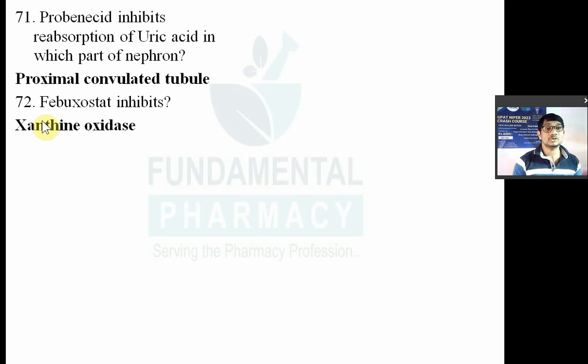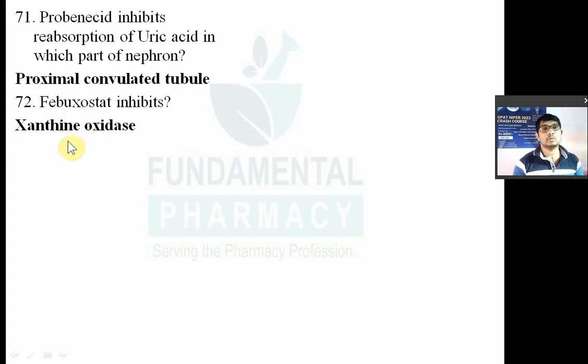So it inhibits this xanthine oxidase enzyme. What is the role of xanthine oxidase? It is involved in the formation of uric acid from xanthine, from the purine metabolite. So it converts purine into xanthine, and xanthine into uric acid. Now that is inhibited by febuxostat and allopurinol. So both are drugs used in the treatment of gout. Now we will see the next question.